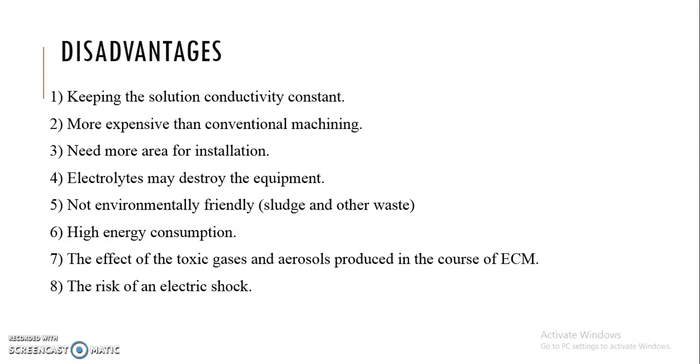It is more expensive than conventional machining, and needs more area for installation. The electrolyte may destroy the equipment, and the heat generated because of chemical energy and electrical energy may destroy the electrolyte. It is not environmentally friendly. There is high energy consumption, and toxic gases are produced through this ECM process. That's why there is also a chance of electrical shock.